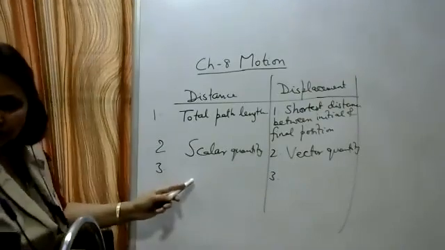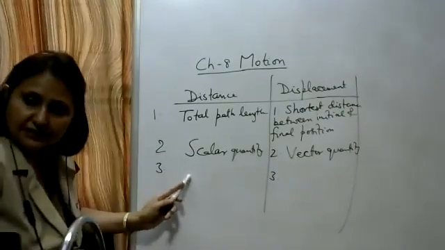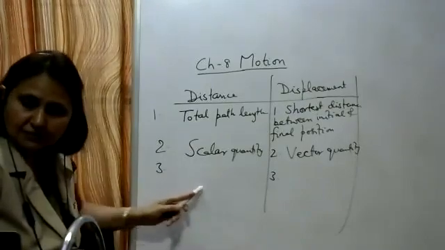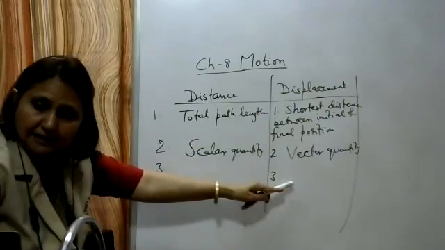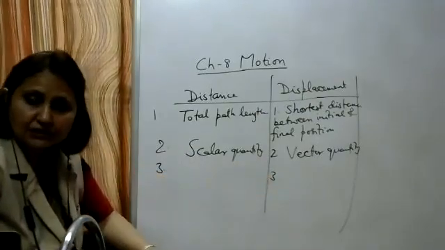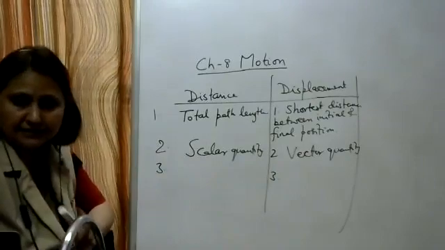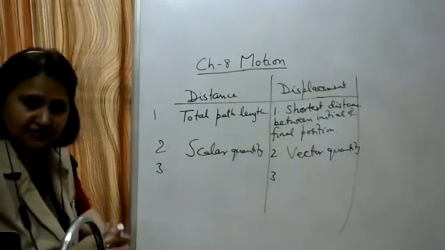So the third difference we have written: distance can be equal to the magnitude of displacement or greater than it, whereas the magnitude of displacement can be equal to the distance traveled or less than it. With examples we have studied it.